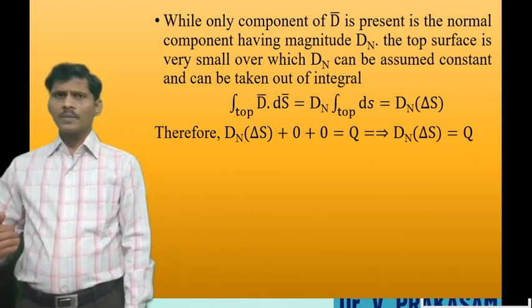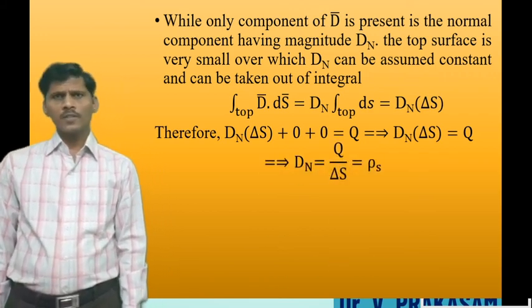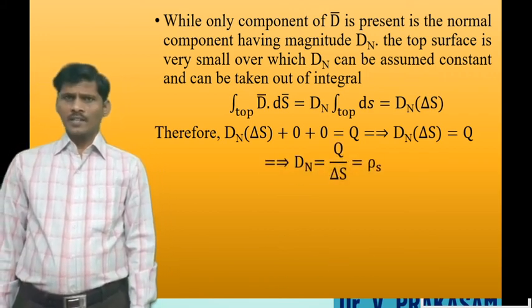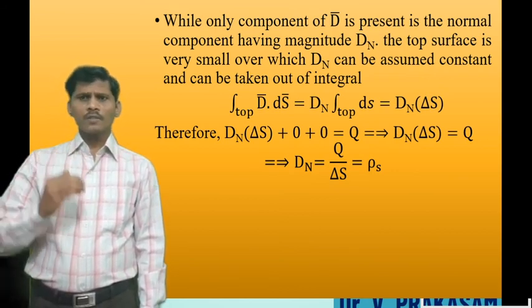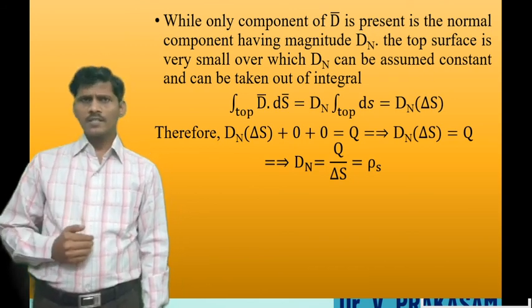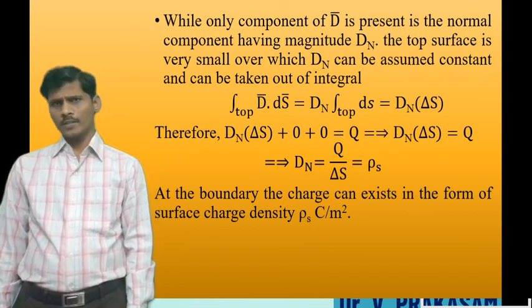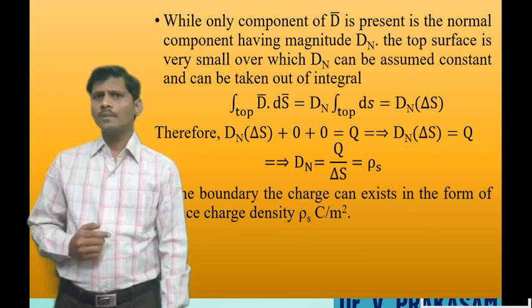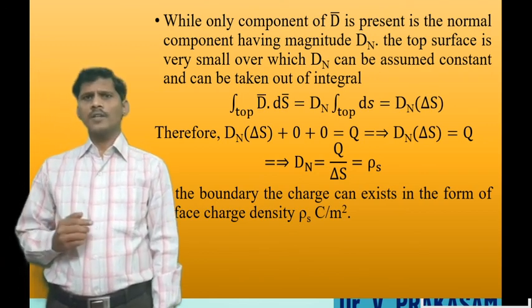Delta S goes to the right-hand side. We have the normal component of the electric flux density as Q by delta S. Total charge per unit surface area is called the surface charge density. Q by delta S is the surface charge density, so therefore Dn is equal to rho s. The normal component of the electric flux density is equal to the surface charge density.